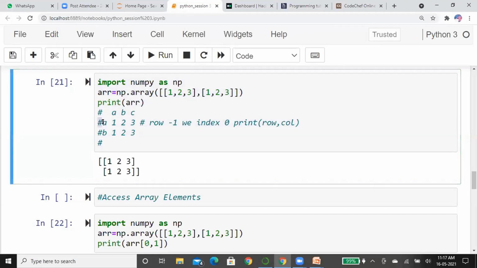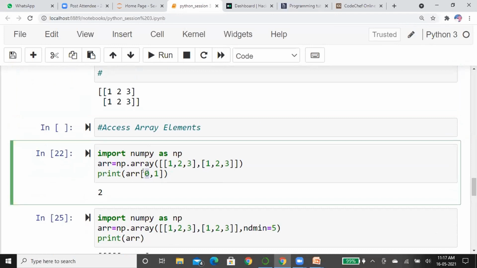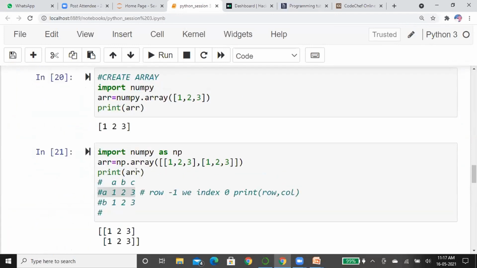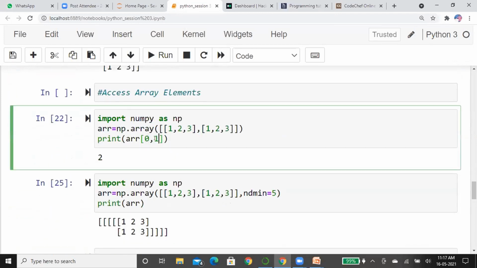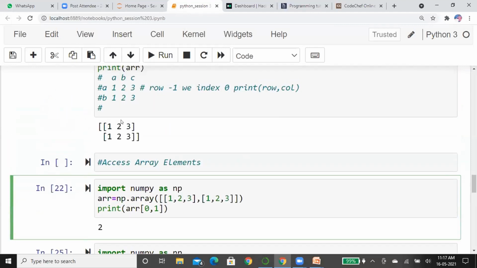So I want to know which row index it is. It is the 0th row index, so I passed 0 here. Next, I want to know the column index. The B column index is 1, so I passed the value 1. That's why array of 0 comma 1 gives you the value 2.